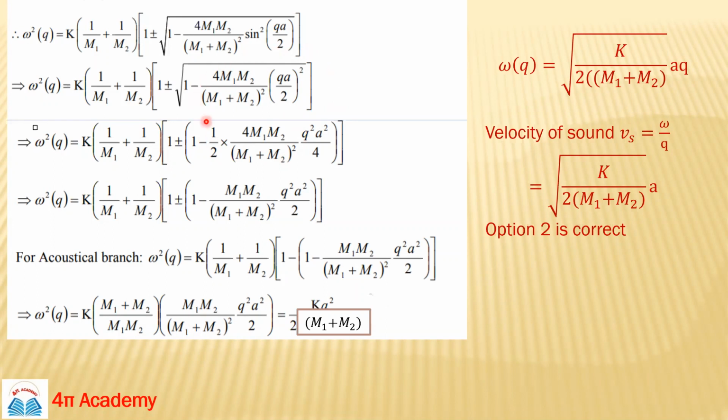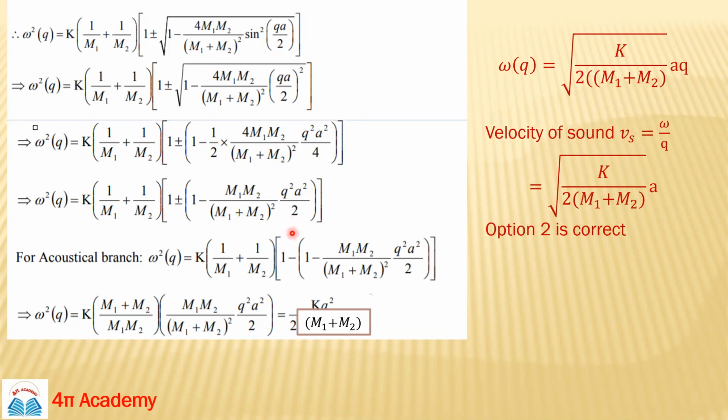Yes, x is very small, so it will be 1 minus nx, and n was 1 by 2. So the term will be 1 minus 1 by 2 multiplied by this whole term. Okay, so solve this equation.